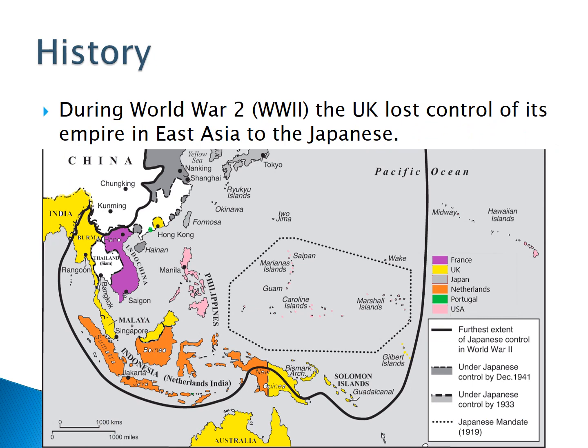During World War II, the UK lost control of its empire in East Asia to the Japanese. The UK, the British Empire, is in yellow. The Japanese controlled all the land inside the black line. So the UK lost control of its East Asian empire.